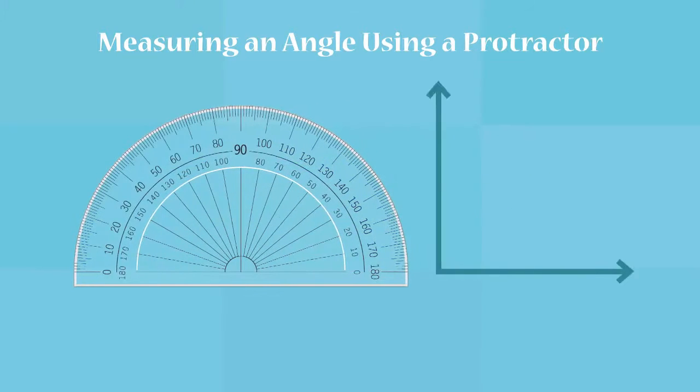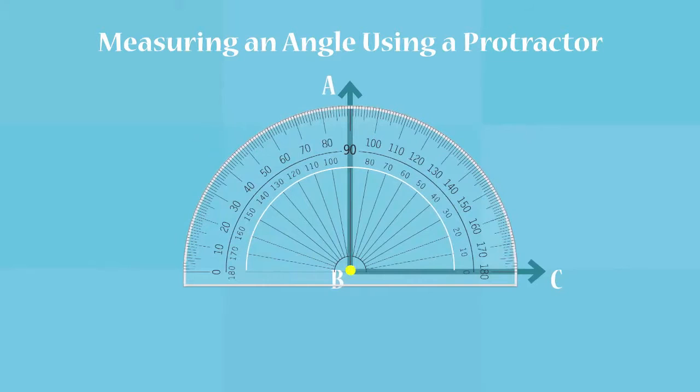Let us measure the given angle, angle ABC, given here. Step 1. Place the center point of the protractor over the vertex B of the angle and place the baseline exactly over the bottom line of the angle. Step 2. Look at the arm on the baseline.